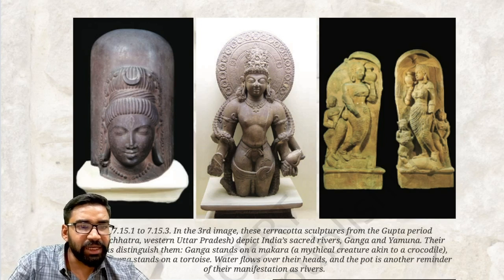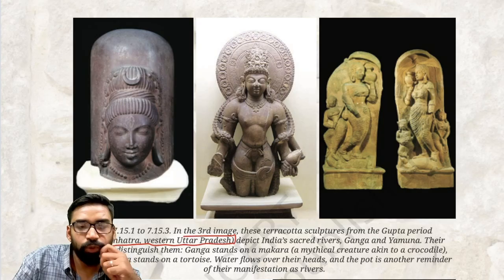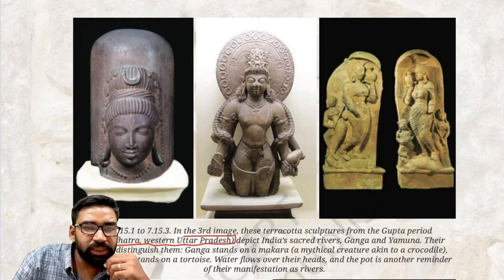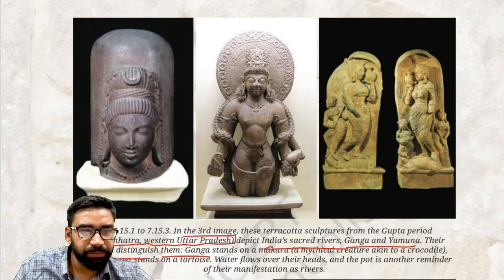Now, various terracotta sculptures were created in this period. As you can see, these sculptures are from Ahichatra, Western UP. These sculptures depict India's sacred rivers, Ganga and Yamuna. Clear? And their Vahans distinguish them. Ganga stands on, as you can see,